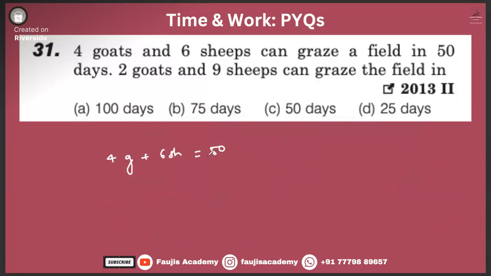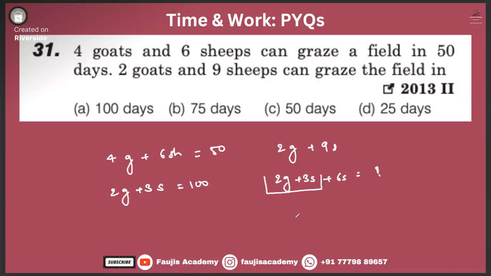Right now. Yes, sir. Now you have only 2 goats and 3 sheep. That means 100 days. That's for 100 days, isn't it? Sir. Now you have 2 goats and 9 sheep. We don't know for how many days. Okay. That means 2 goats plus 3 sheep plus 6 sheep is equal to what? 2 goats plus 3 sheep, 100 days, but plus we still have 6 sheep as well. Okay, so how do you find this value of 6 sheep?